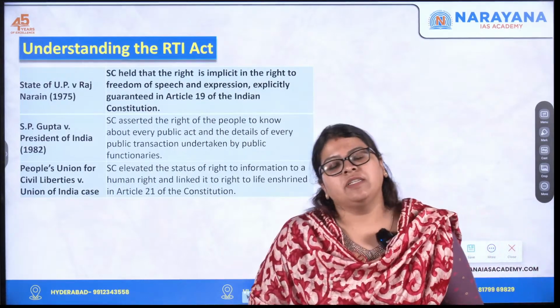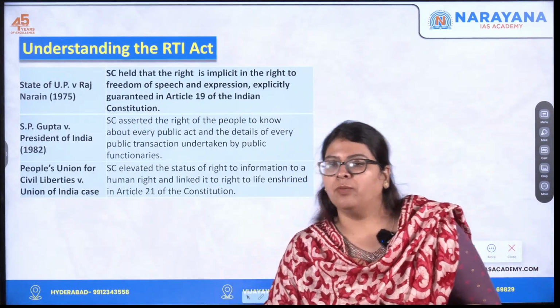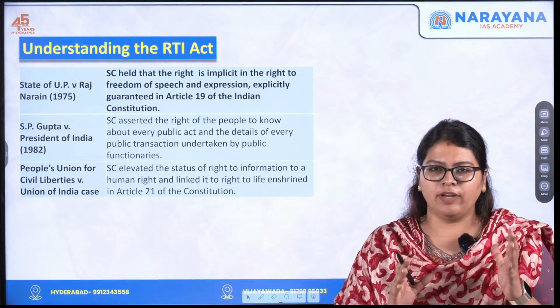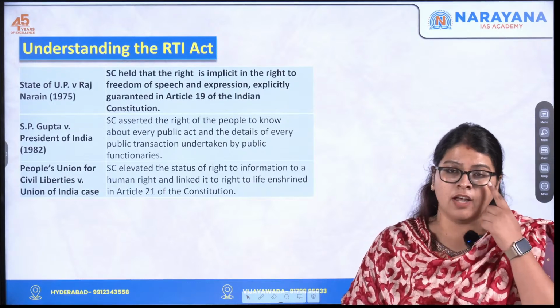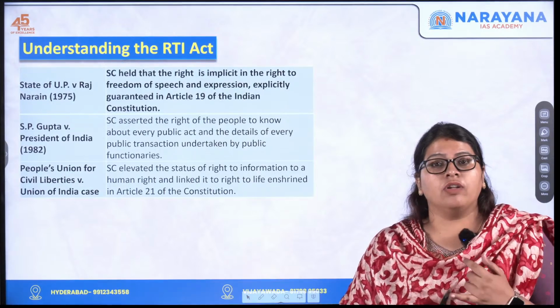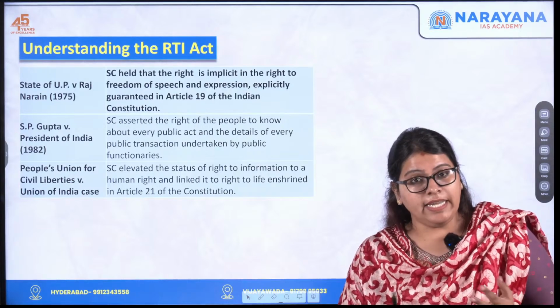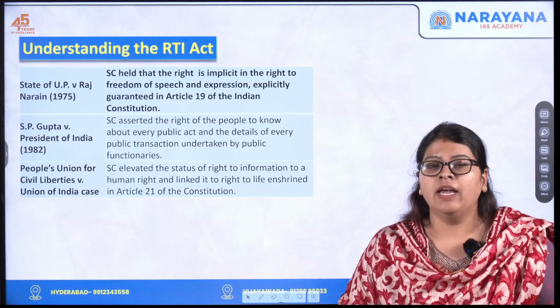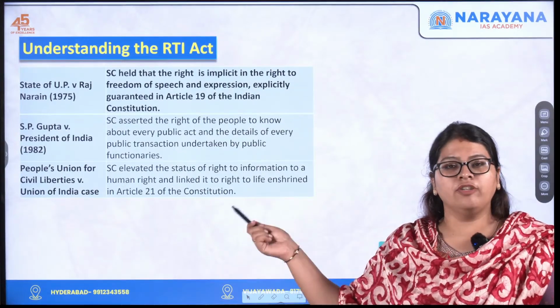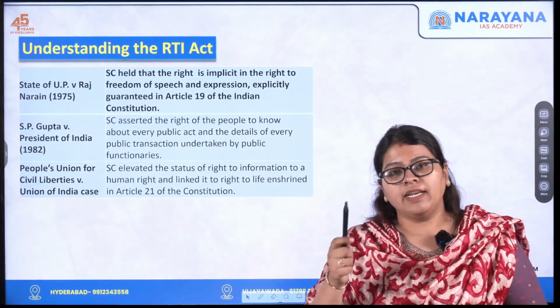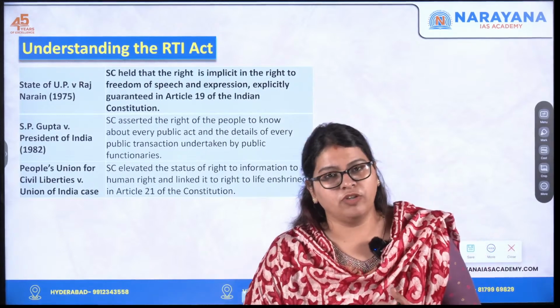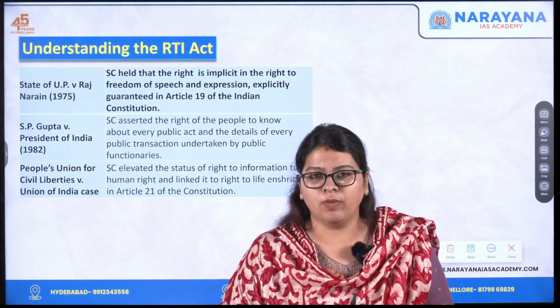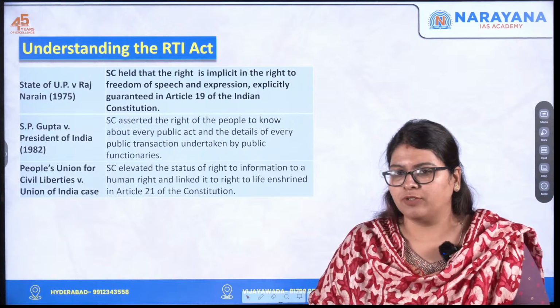Now, with respect to the Indian Constitution, there are questions like whether the right to vote is a constitutional right or a legal right, or whether the right to property is a fundamental right or not. Similarly, whether the right to information is directly derived from a constitutional provision can be a possible question in your prelims.